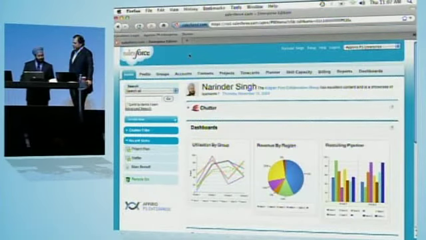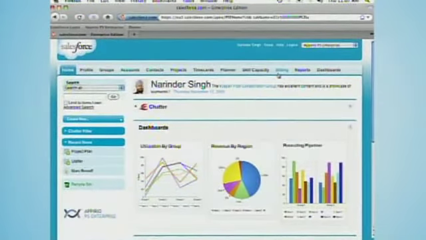Now, what I see here is there's some tabs on here we did not demo yesterday, Narinder. Projects, time cards, planners, skill capacity, billing. What are those? So these are fundamental to what a professional services organization needs. Projects. Of course, we deliver on projects for large customers. Time cards. We need to know when people are billing for work so we can collect revenue. We need to plan their schedules, understand our portfolio of activity, understand our skills, and even bill our customers. These are the core parts of the business process for a professional services organization.